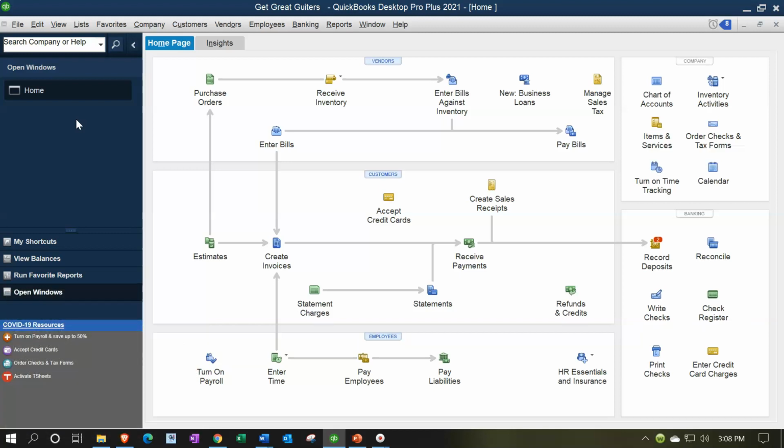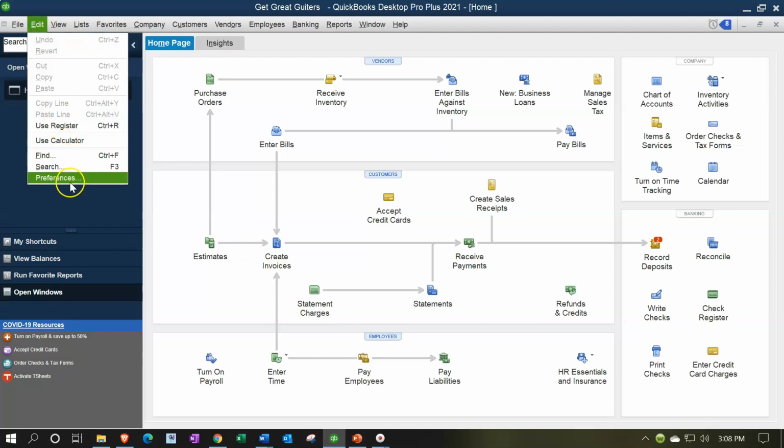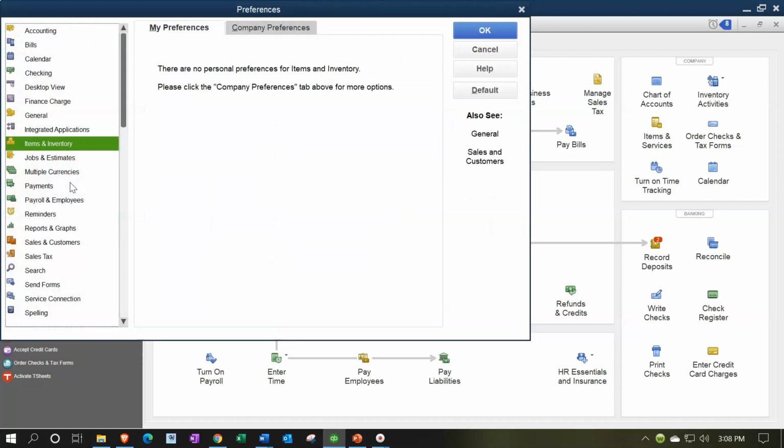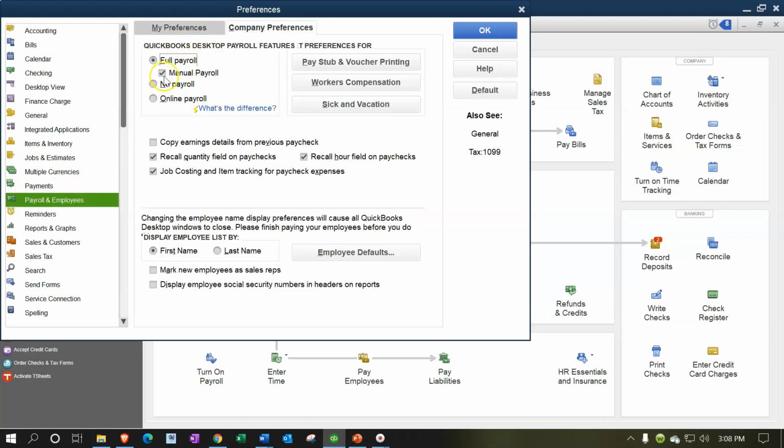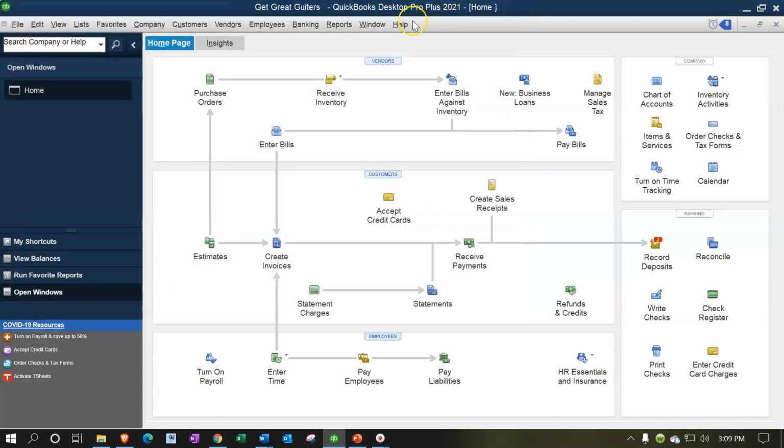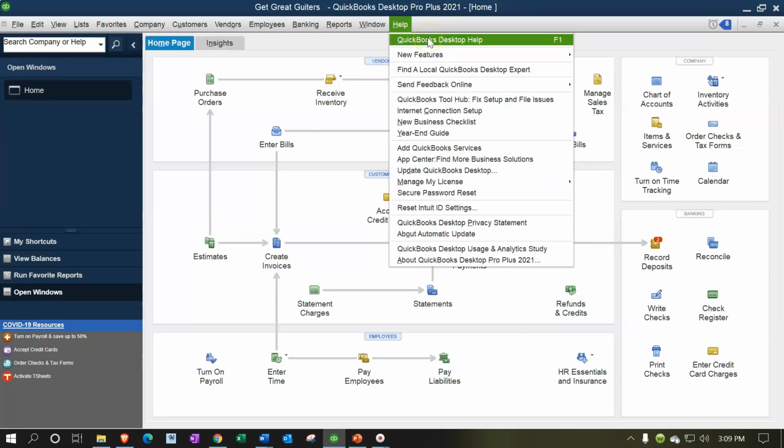So first off, just remember you have to have payroll basically on. We're using the manual payroll in this practice problem to process the payroll. So we actually process payroll through QuickBooks and therefore have the data in the system. To turn on the manual payroll in the 2021 software, go to the drop-down for Edit and then Preferences. You want to look at the payroll information here, and then go to Company Preference up top and go to that Manual Payroll, which is an option that I don't think was there prior to 2021. So I'm going to close this back off. Prior to 2021, you had to go in the Help menu, search in the Help items, and search for Manual Payroll in order to turn it on.